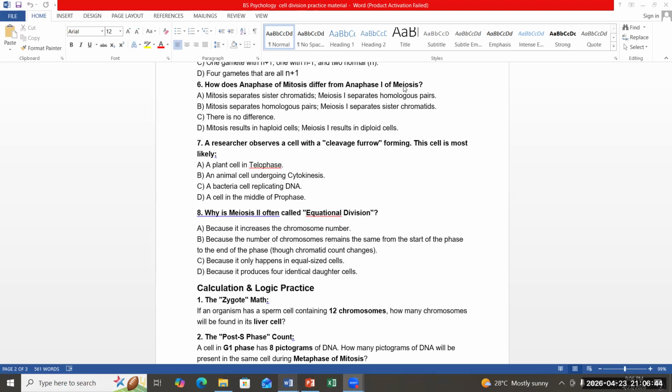A researcher observed a cell with a cleavage furrow forming. This cell is most likely